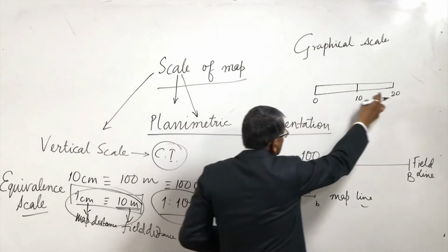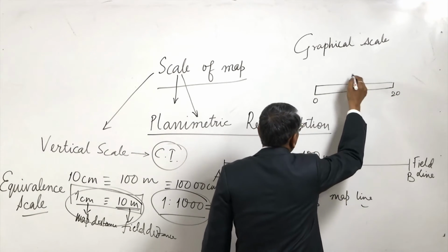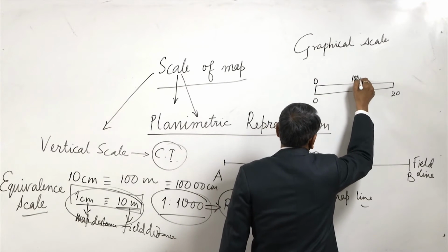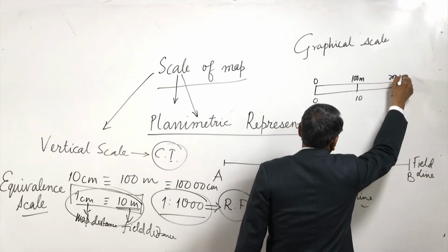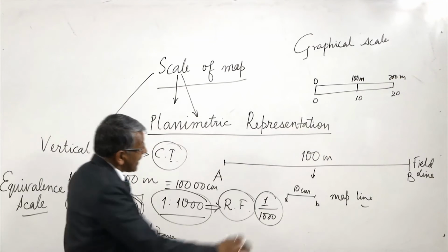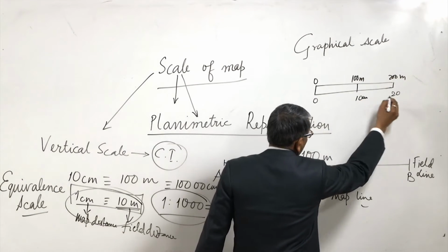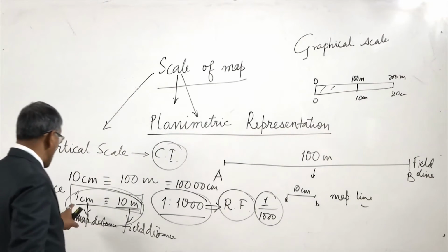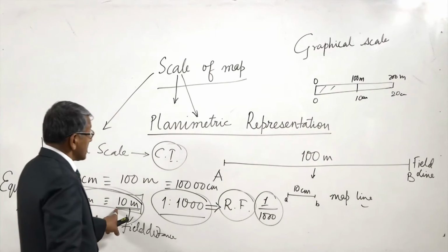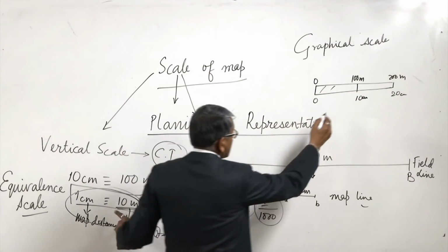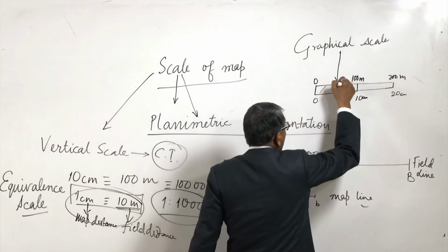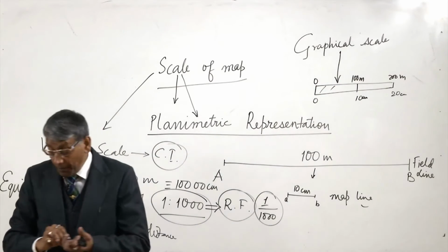Actual length is 20 centimeter, but I will write it 0, 100 meter, 200 meter. So actual length is 10 centimeter and 20 centimeter, but as my scale is 1 centimeter to 10 meter, 10 centimeter will be 100 meter. So this is the graphical scale or graphical representation of the scale.